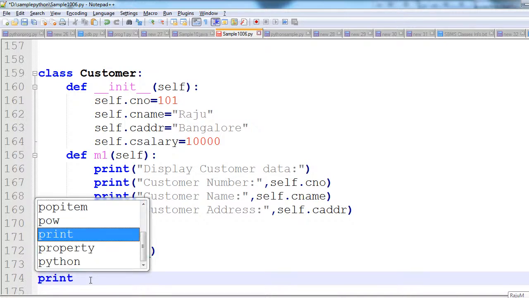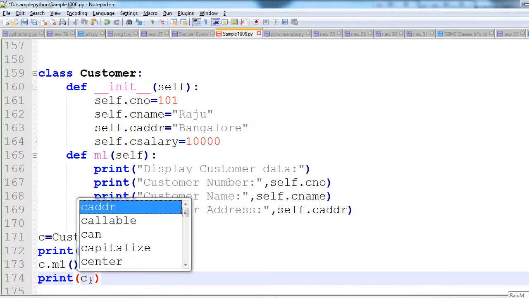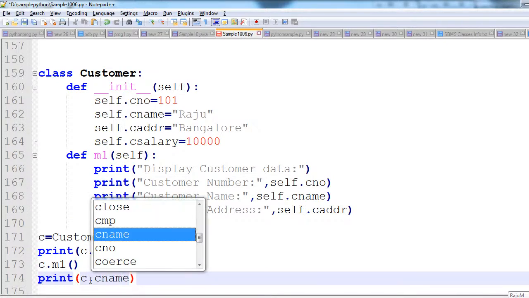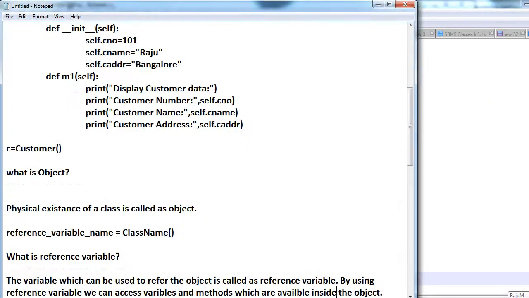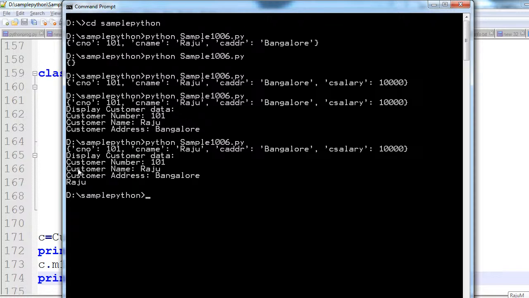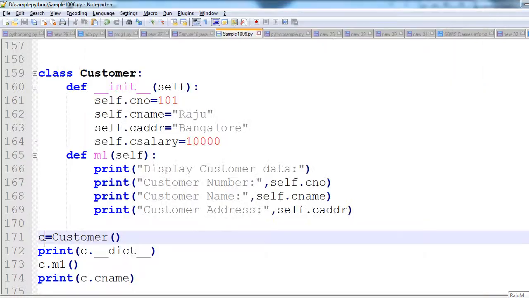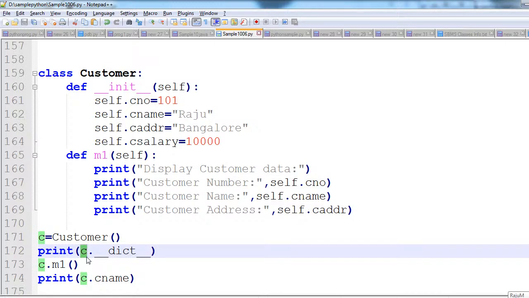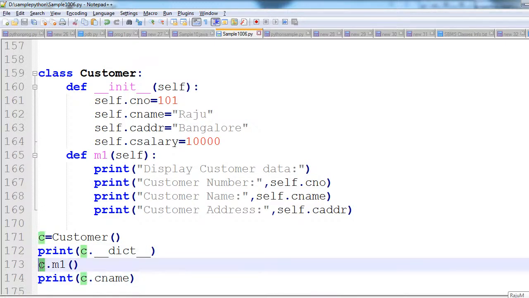See, print c dot cname. Now it will print cname also. See, Raju, cname is also printing Raju. So like this, by using this reference variable, we can access variables and methods which are available inside the object.